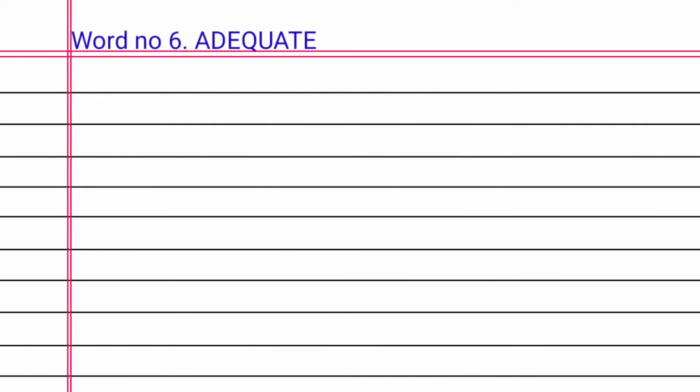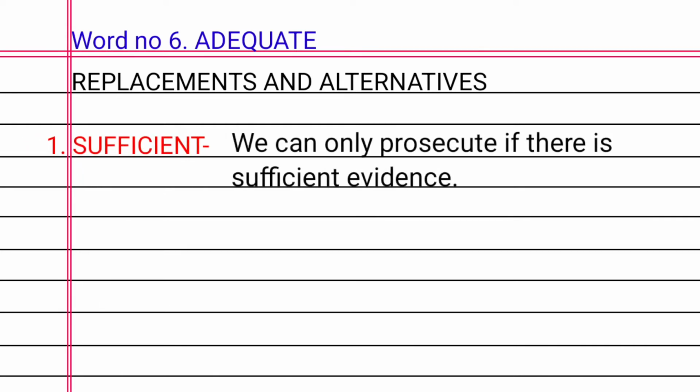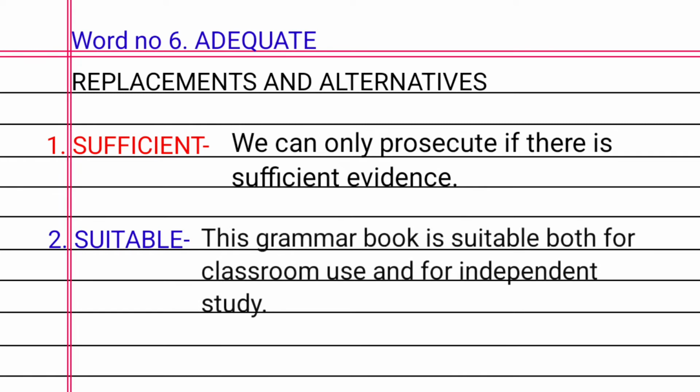Word number 6. Adequate. Replacement and alternatives. 1. Sufficient. For instance, we can only prosecute if there is sufficient evidence. 2. Suitable. For example, this grammar book is suitable both for classroom use and for independent study.